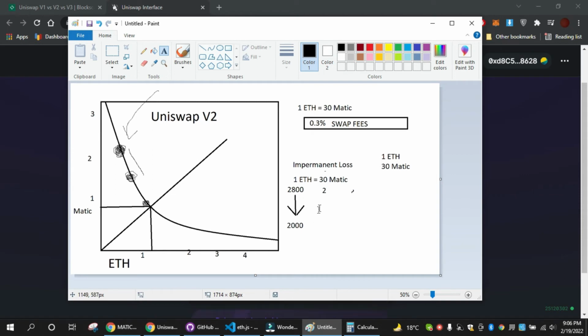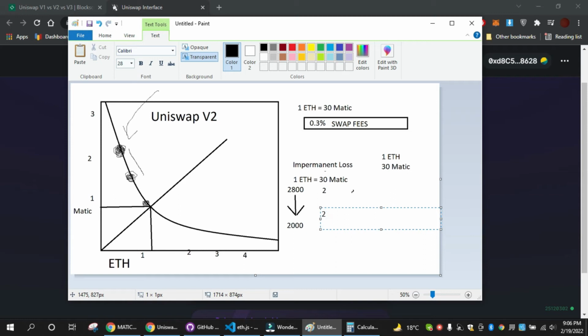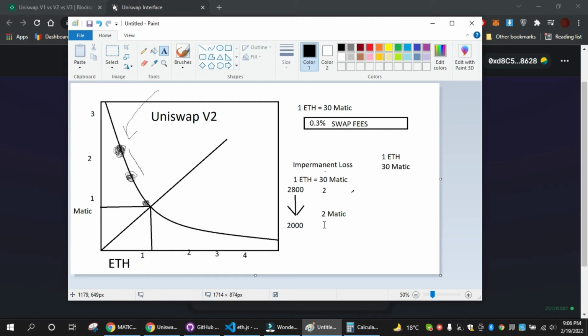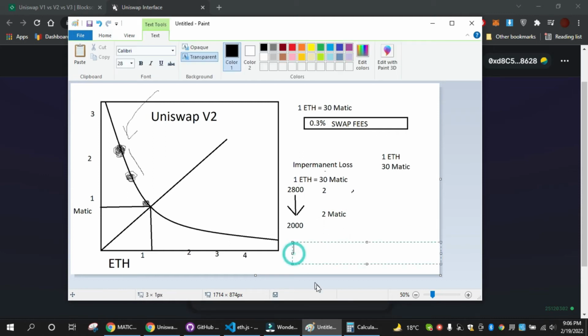And let's say the price of matic is still 2. Now for every 1 ETH, how much matic is there? 1 ETH had 30 matic, so now 1 ETH will have around 25 matic.